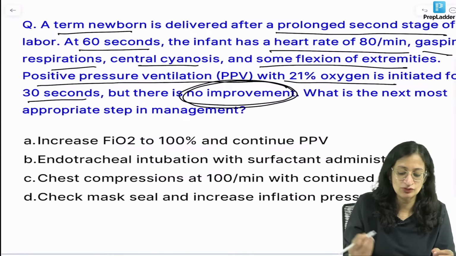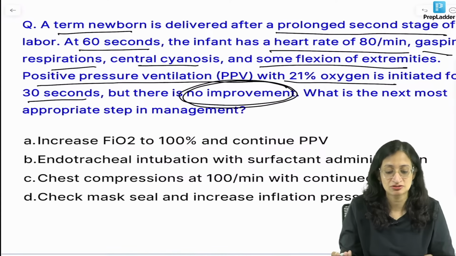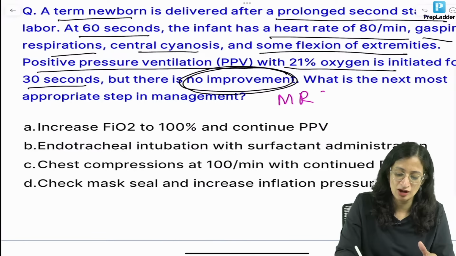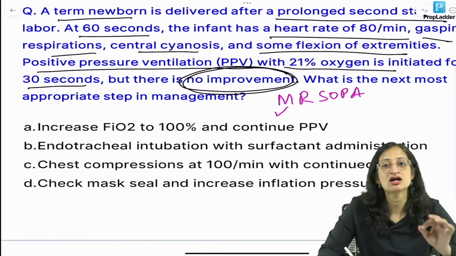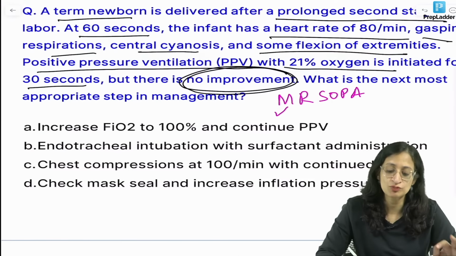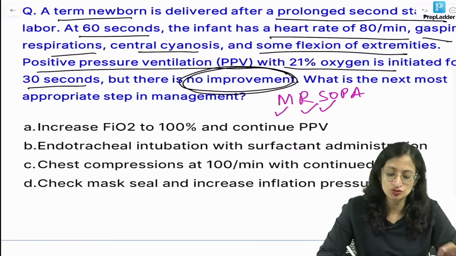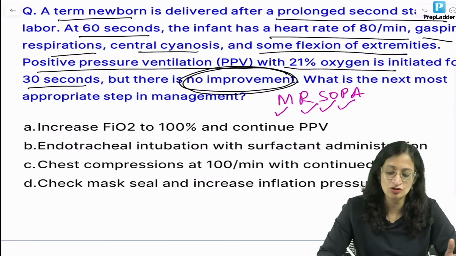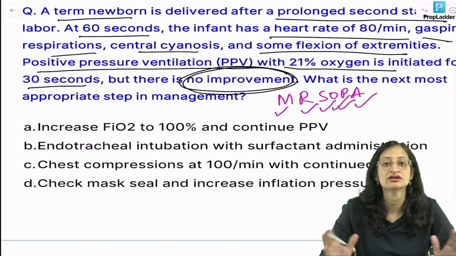You will take ventilation corrective steps, right? So ventilation corrective steps, what are they? Ventilation corrective steps are MR SOPA. So that is mask: you have to readjust the mask. You have to position the airway. You have to do suction. Okay, and you have to increase the pressure, open the mouth, and you have to use alternate airway.